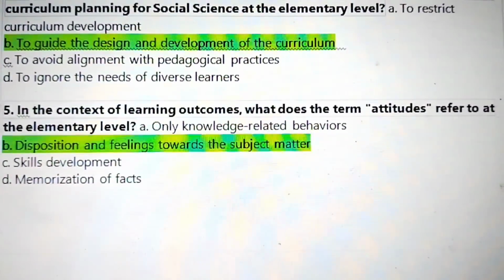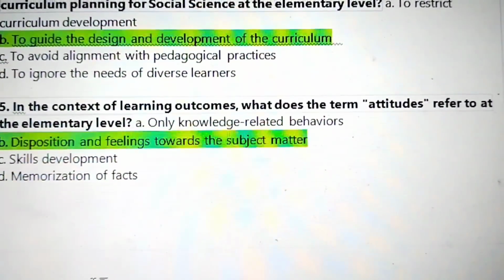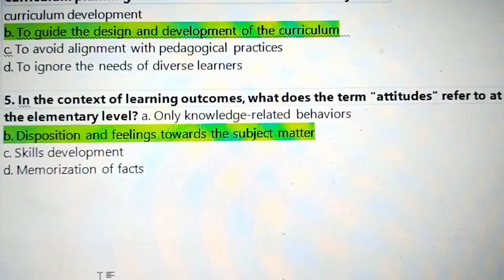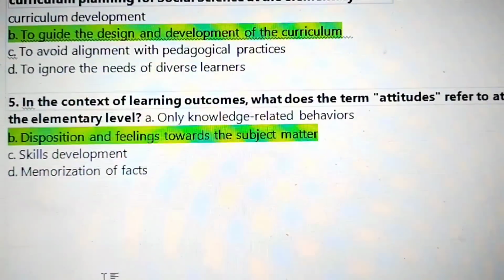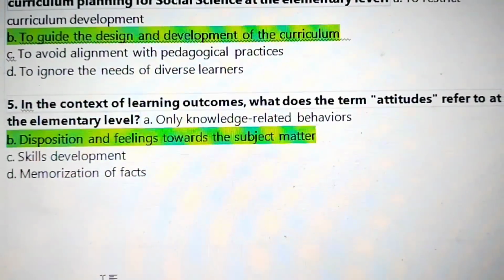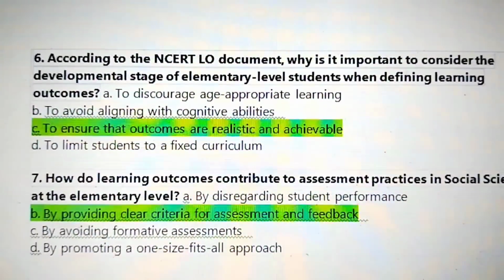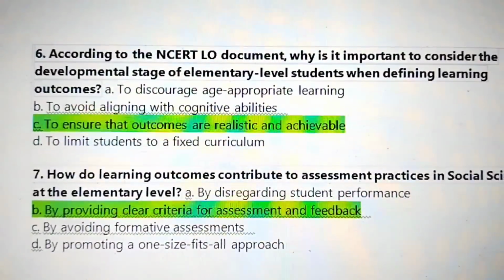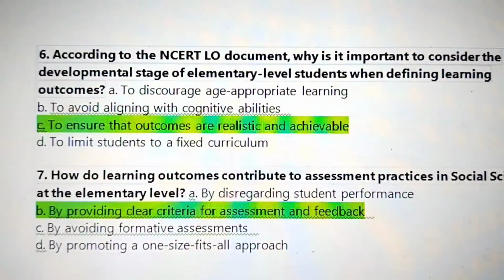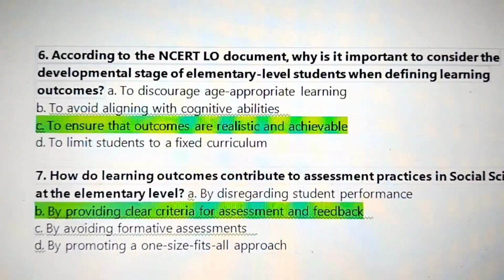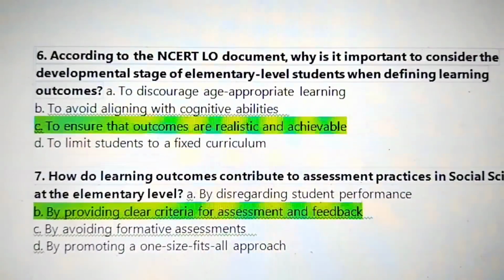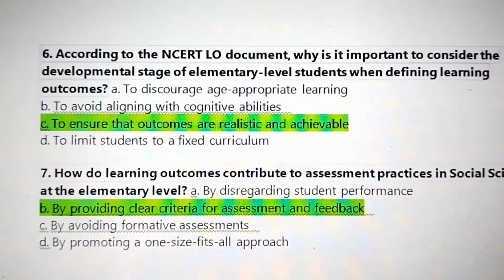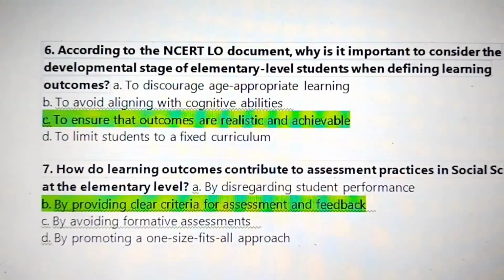Number 5, in the context of learning outcomes, what does the term attitudes refer to at the elementary level? The disposition and feelings towards the subject matter. Number 6, according to the NCERT-LO document, why is it important to consider the developmental stage of elementary level students when defining learning outcomes? Answer: to ensure that outcomes are realistic and achievable.